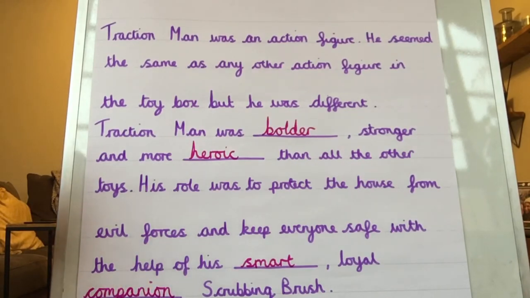Let's read the sentence back and check that that adjective and that noun makes sense. His role was to protect the house from evil forces and keep everyone safe with the help of his smart, loyal companion, Scrubbing Brush. That makes sense when I read it back. I'm happy with it. And that is how we do close procedure. Now it's your turn to have a go at the rest of the narrative. Good luck.